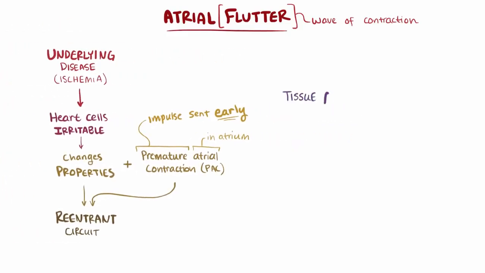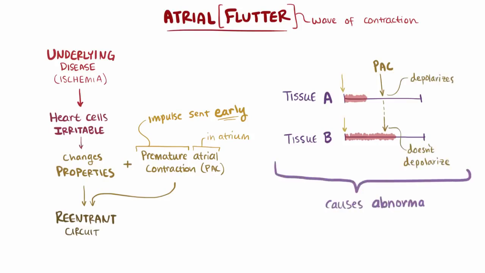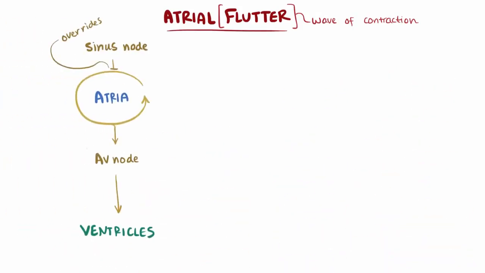So let's just say tissue A has a short refractory period, and tissue B has a longer refractory period. If a PAC is timed just right, one tissue might depolarize, and one might not. And this can propagate an abnormal wave of depolarization, which can go through the atria and initiate a re-entrant circuit. In order for the ventricles to contract, though, that signal needs to move down through the AV node.